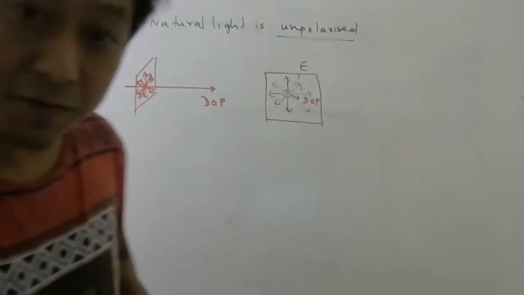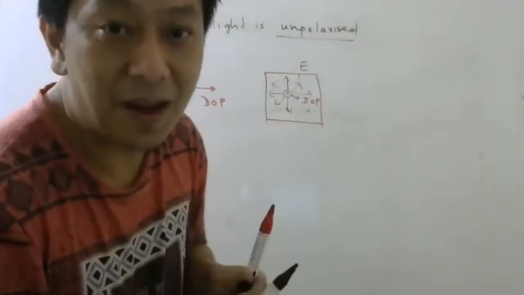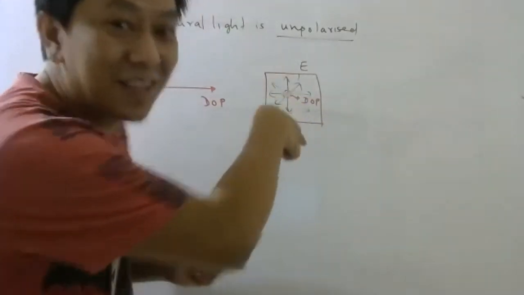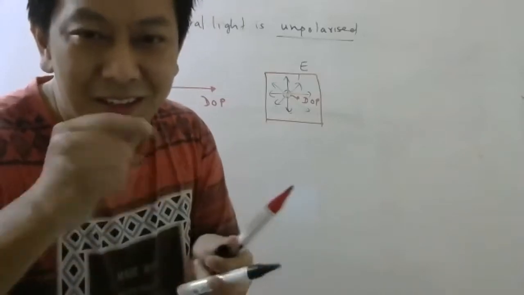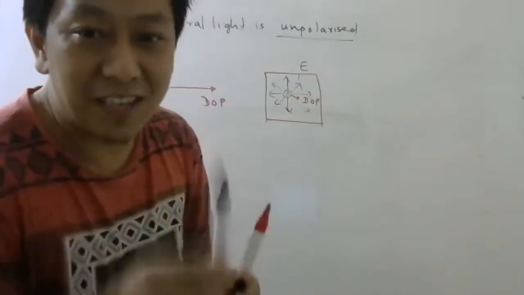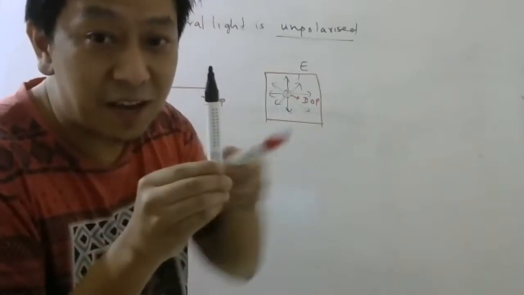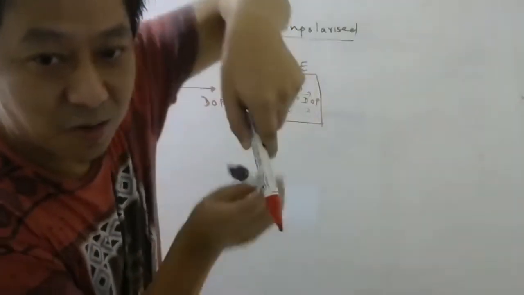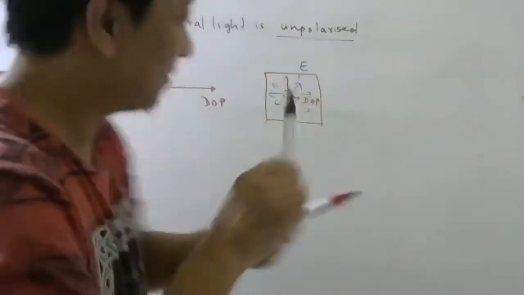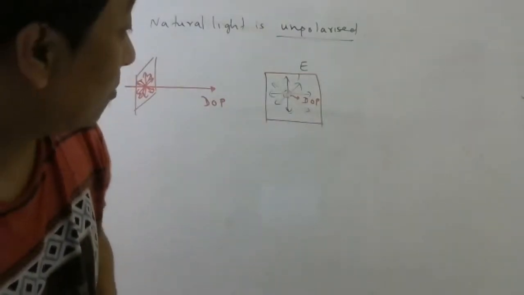By the way, don't get confused. Huh? How come the electric field is here also, here also? Then where is the magnetic field? Arre baba, I'm drawing all these electric fields at different times. Of course, the changes are very fast. So right now it is here, then here, then here. So when the electric field is here, the magnetic field will be here. When the electric field is here, the magnetic field will be here. So they will keep changing directions. So this way I can show unpolarized light.